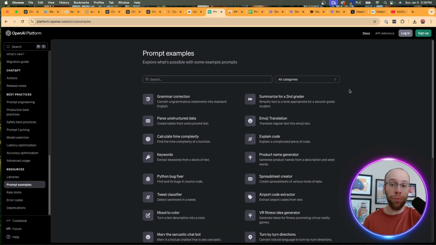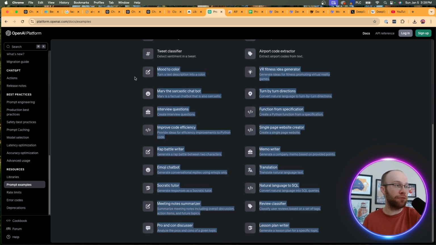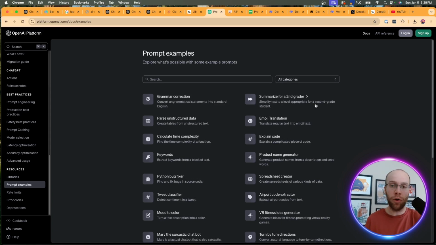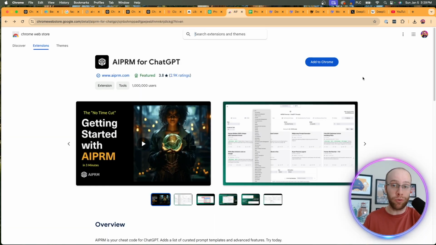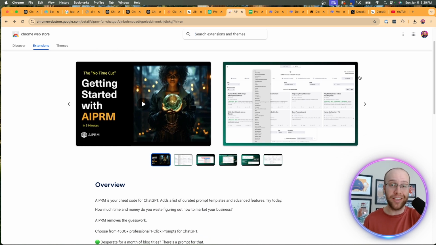Well, guess what? OpenAI also has prompt examples: grammar corrections, summarize for a second grader. There's a few of these here, right? But if you have no idea where to get started, you can come over to these resources provided by OpenAI and Anthropic and start prompting away. You can also use a free Chrome extension called AIPRM. I've mentioned this on my channel before, as I was using this a lot about a year or two ago until all these other resources came out.